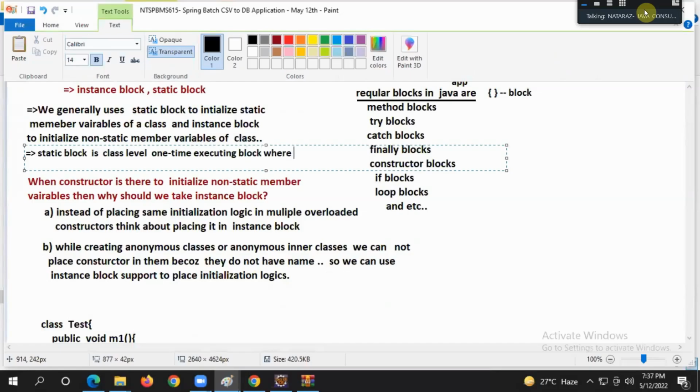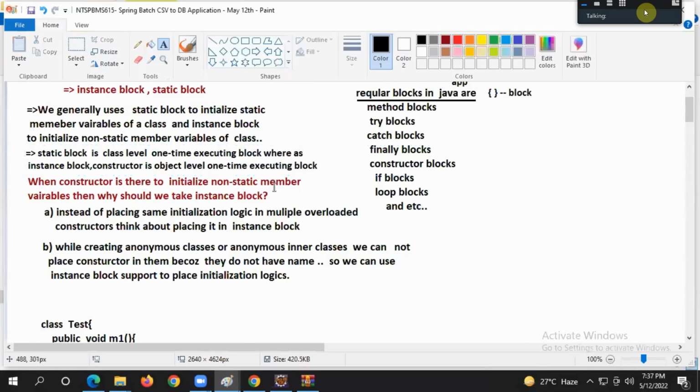Whereas instance block is an object level one-time executing block. Whenever JVM loads the class, the static block will execute automatically or not? Even constructor is the same thing, guys. Instance block, comma, constructor is an object level one-time executing block.